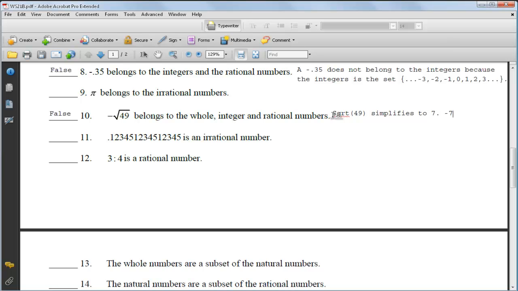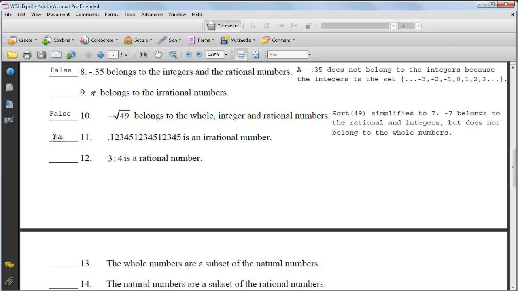And negative 7 belongs to the rational numbers and integers, but does not belong to the whole numbers. Okay, that'll be great. So look at number 11. 0.12345 12345 12345 is an irrational number.